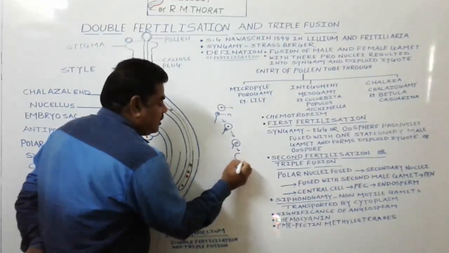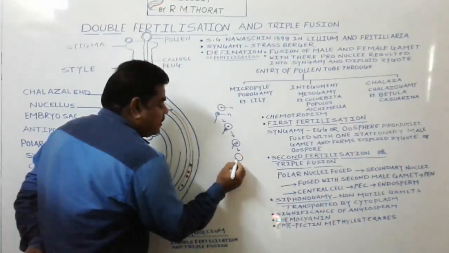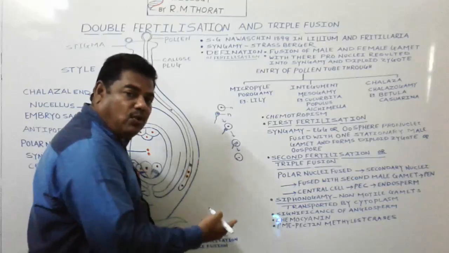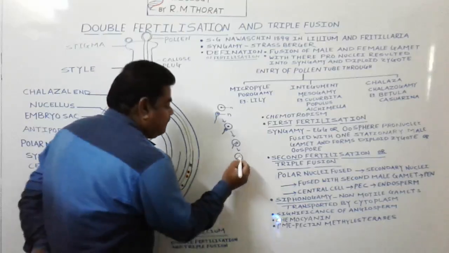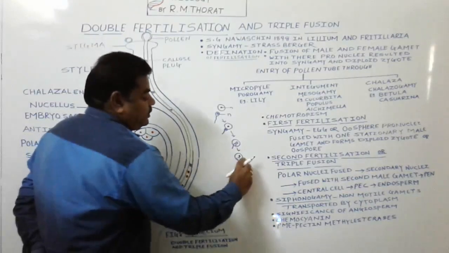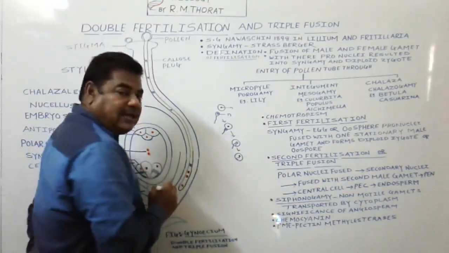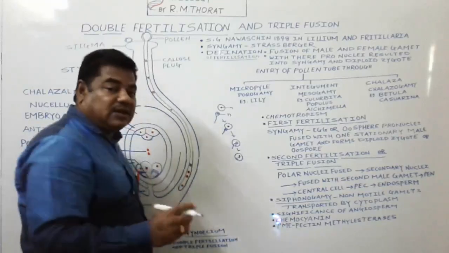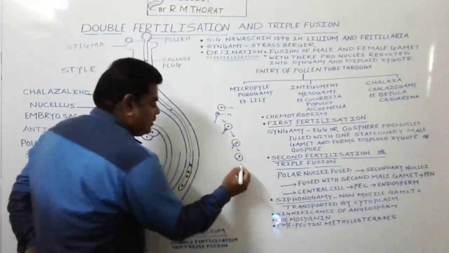If the head of the sperm releases its nucleus in the cytoplasm of that ovum or secondary oocyte, and this one is the haploid nucleus of the female gamete, the egg. If the two nuclei come close with each other, still it is not fertilization.